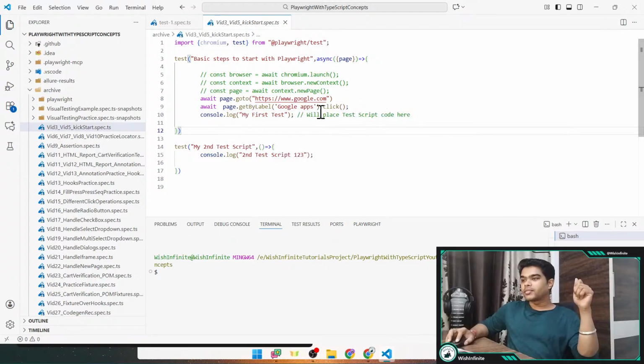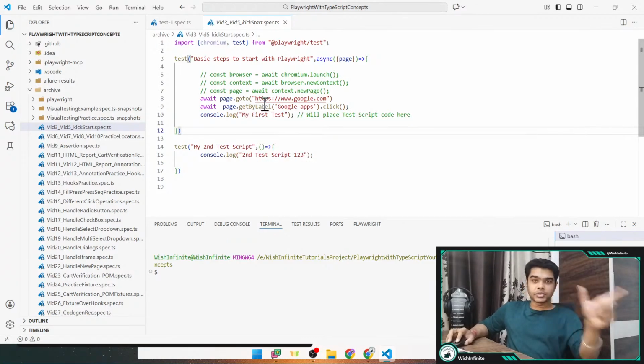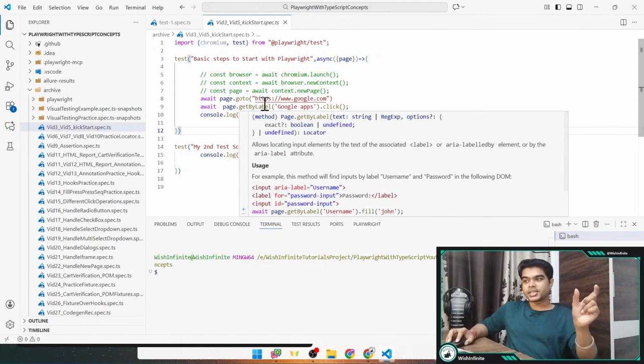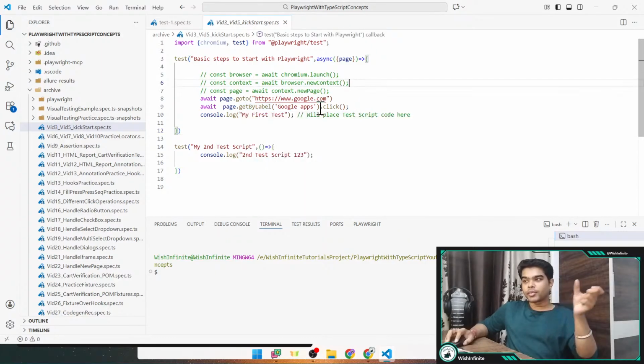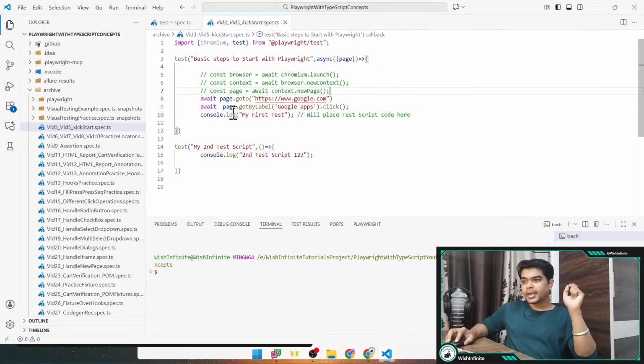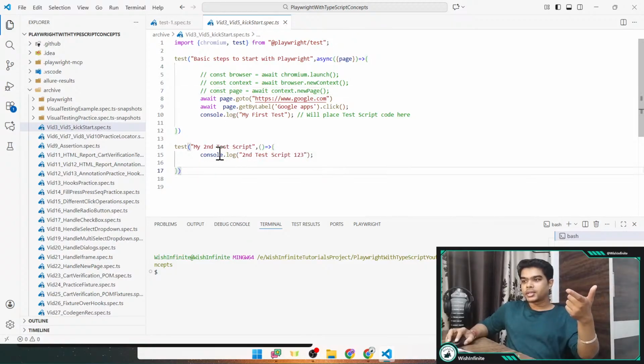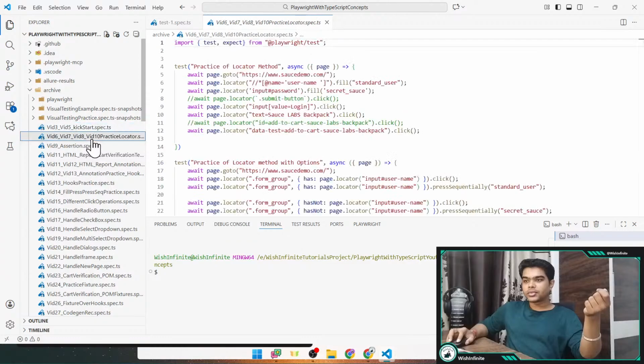So here we have this click method. It is the action, right? The getByLabel method is used to identify the element. If you are just identifying, it is not returning a promise. But if you are on the click, here you would be able to see that it is returning a promise, which is a void promise. And here, as you can see, it is console.log, so it would not be returning the promise, right? I can just quickly show you one more test script.